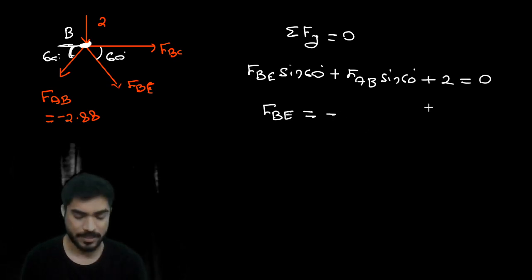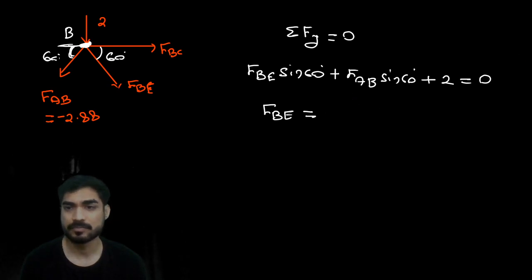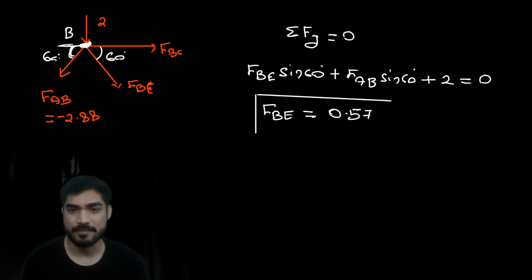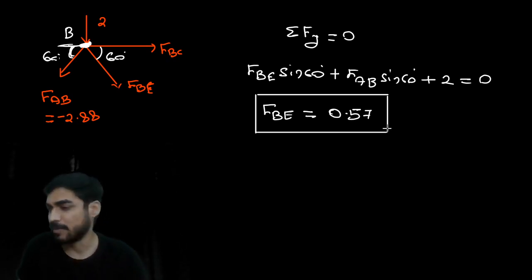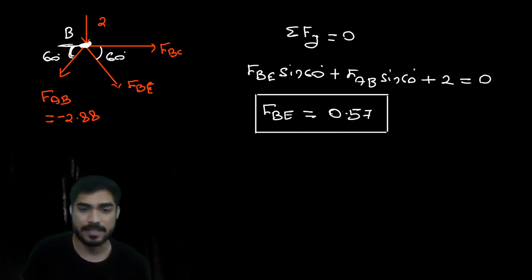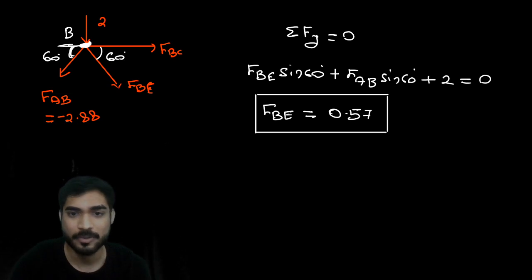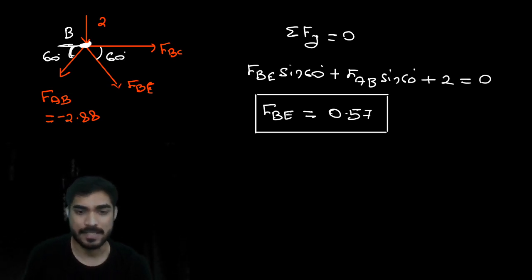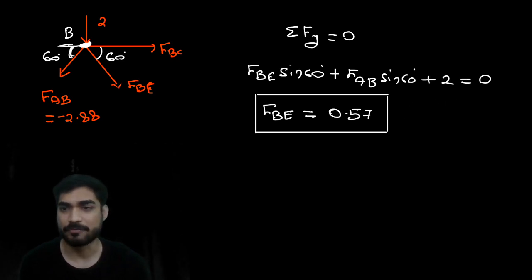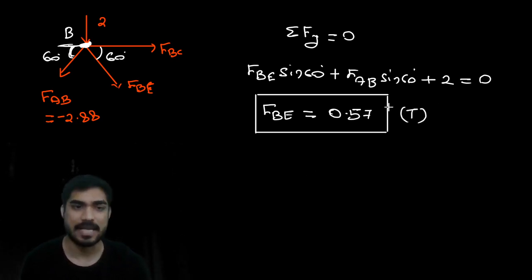Positive. FBE is 0.57. Let me tally my answer. Yes, FBE is 0.57 and it will be tensile.